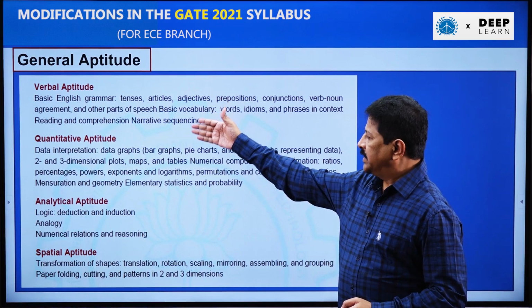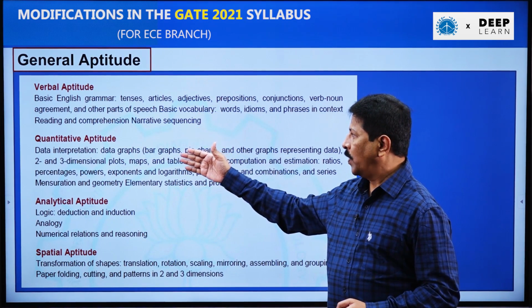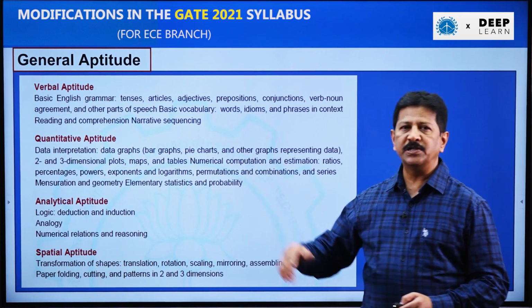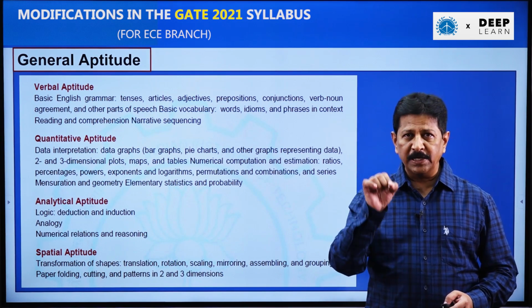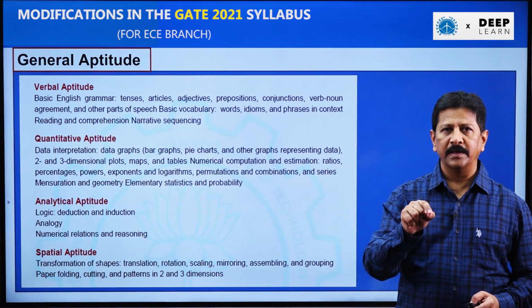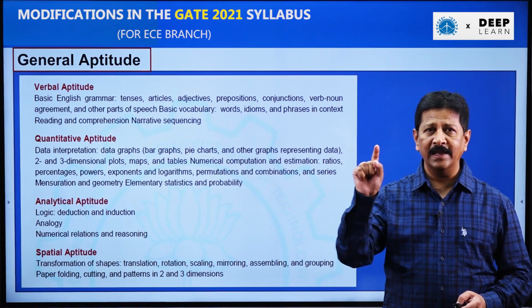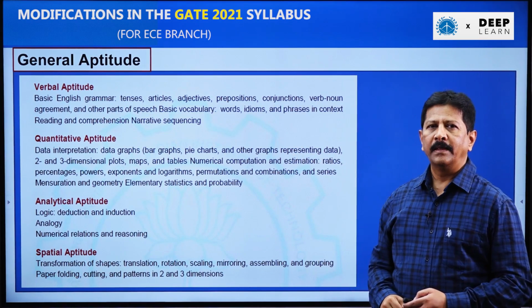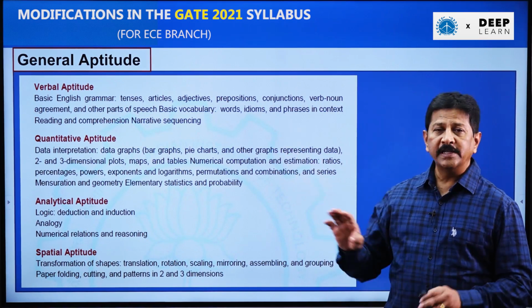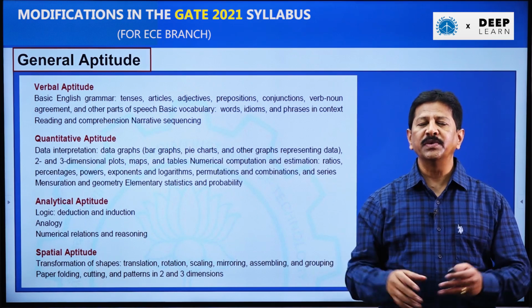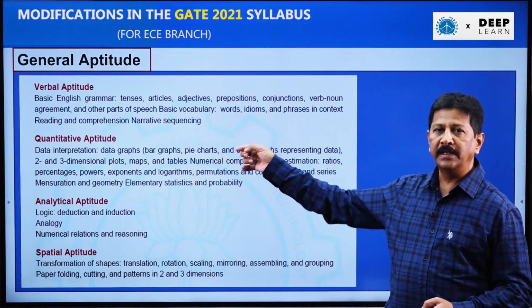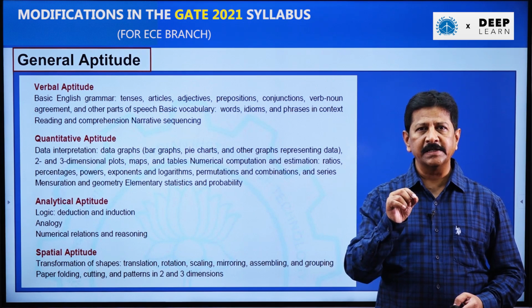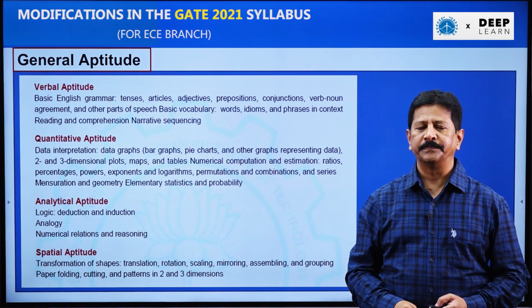It is having these 4 sections: verbal, quantitative, analytical and spatial aptitude. Remember, the spatial aptitude is the new one introduced this year. Earlier it was not there. Verbal aptitude, there is no change in that. It is concerned with English grammar, it is as it is. But changes are made in quantitative aptitude as well as analytical aptitude.